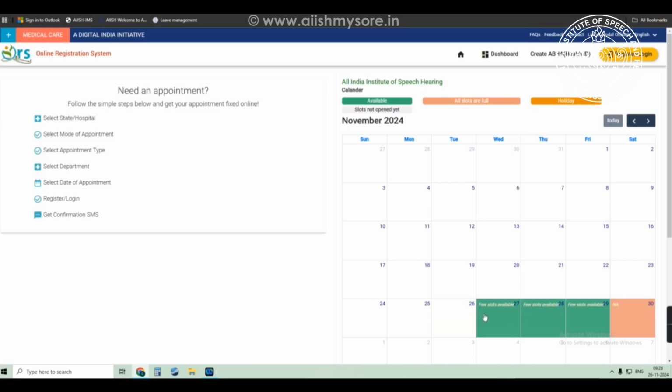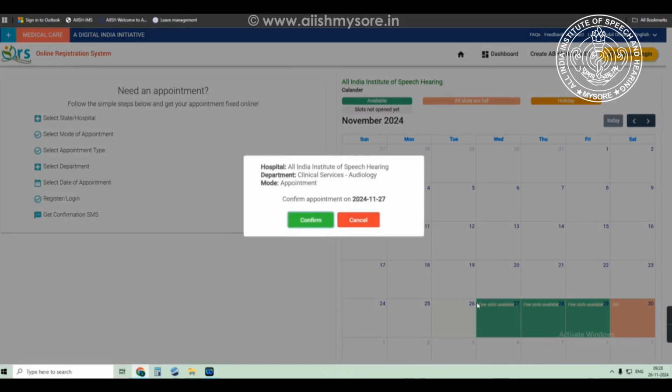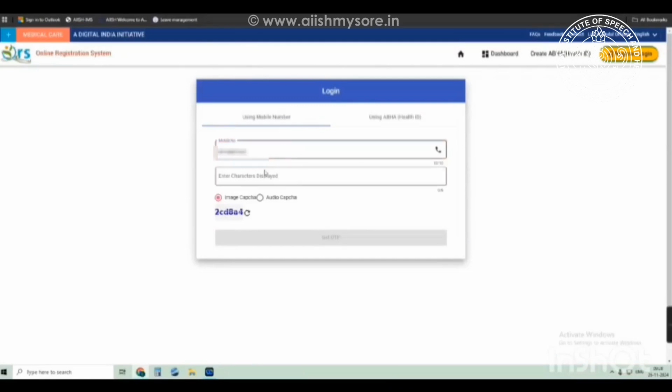After selecting the evaluation type, you will need to choose a date for your appointment. Please note that Saturday and Sunday are closed, so you can select any other day based on your availability and requirement. In this window, you can enter your mobile number and the characters displayed on the screen.